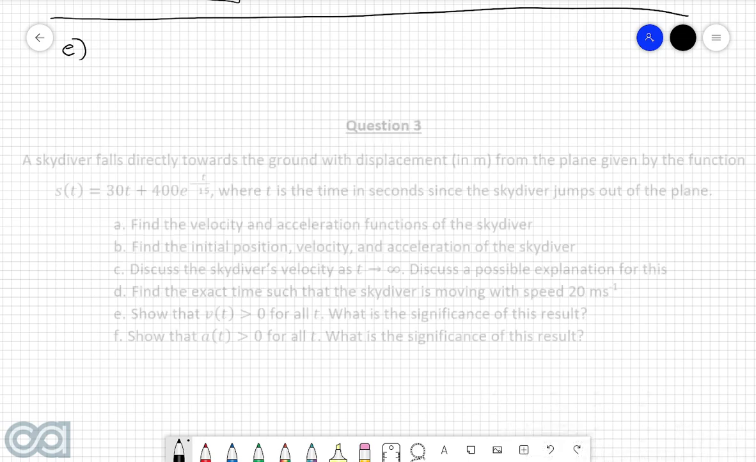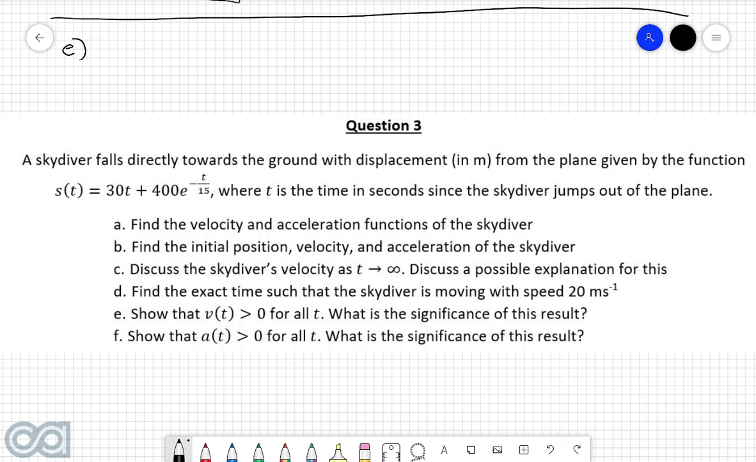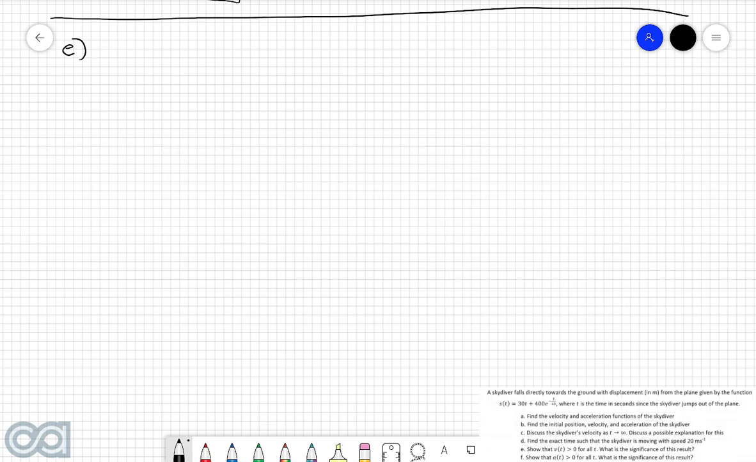Part E. Show that v of t is greater than 0 for all t. What is the significance of this result? Alrighty, now whenever you're trying to show that the velocity and acceleration function are either greater than 0 or less than 0 or whatever, my ultimate suggestion is to use a sign diagram.